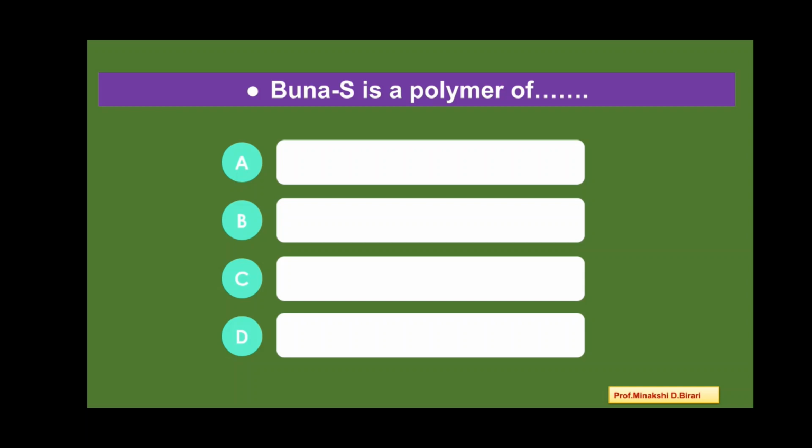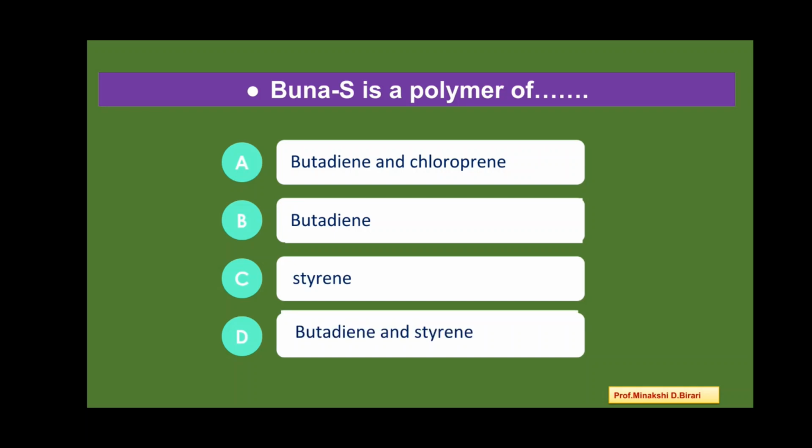Next question. Buna S is a polymer of dash dash. Here are the options. Option A, butadiene and chloroprene. Option B, butadiene. Option C, styrene. Option D, butadiene and styrene. So, which is correct answer? Buna S is a polymer of butadiene and styrene. So, the correct answer is option D.